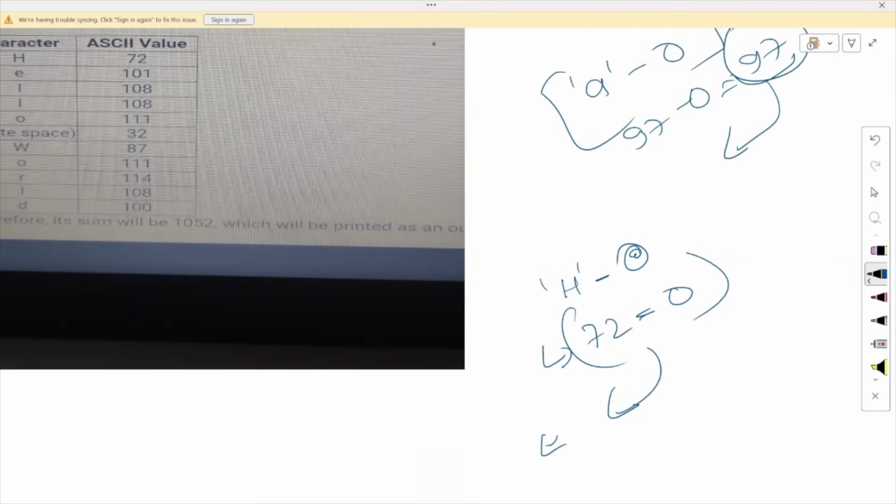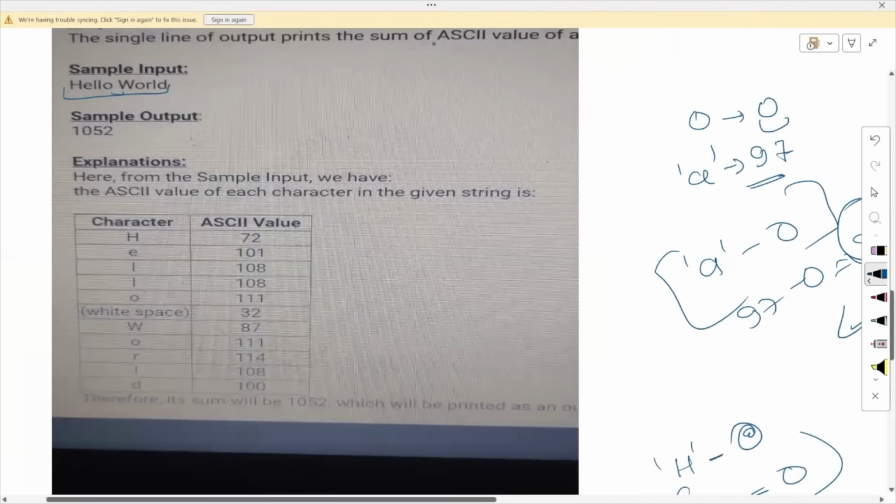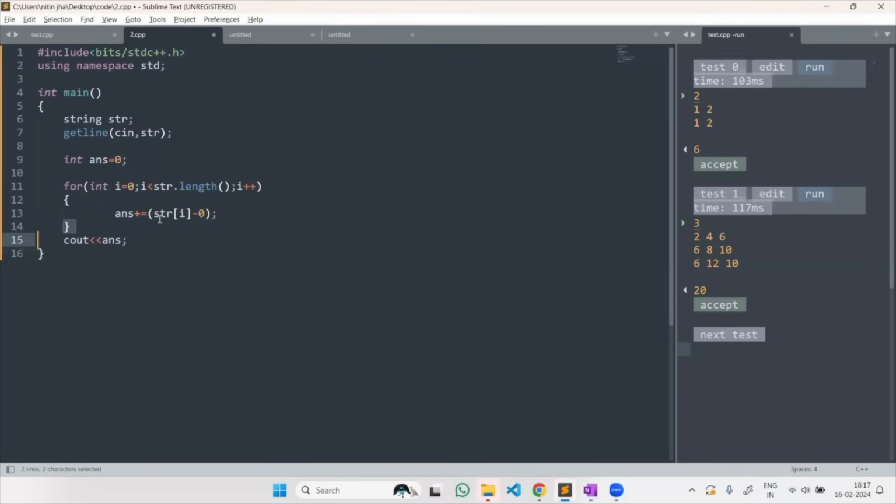In the case of Java, you need to typecast it into integer, which I will show you. But in the case of C++, it is also running fine. If you do not typecast, it will be typecasted automatically. But for now, let me go to the compiler and code this problem for you. You can see I have already coded this problem to save my time, because I have already made this video. I'm just re-recording it.